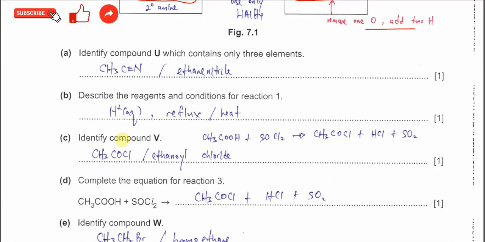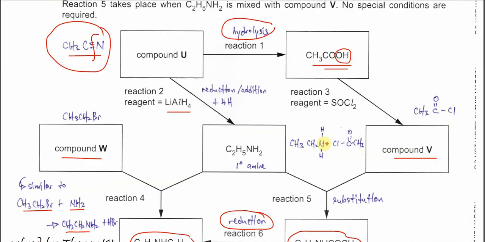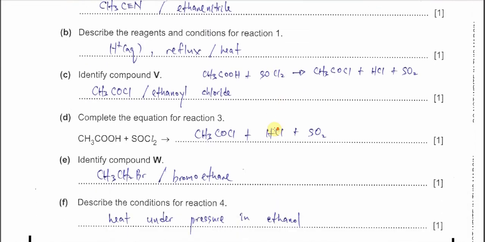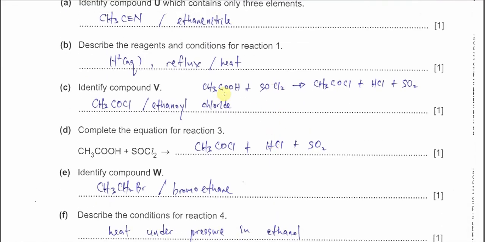Part C, identify compound V. Compound V is what we found just now, ethanoyl chloride, CH3COCl. So you can give this or this. Then complete the equation for reaction 3.